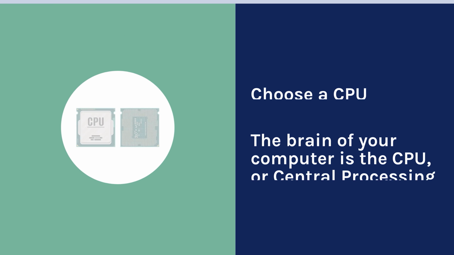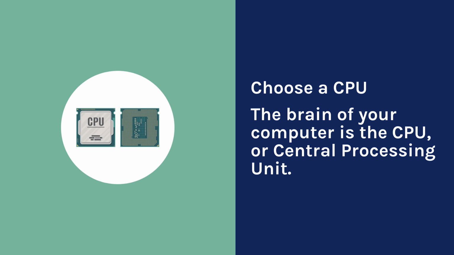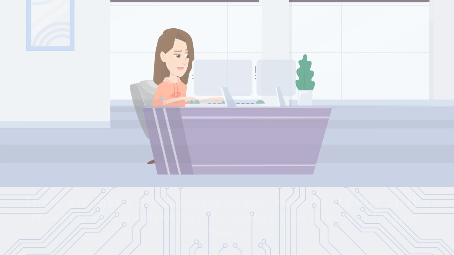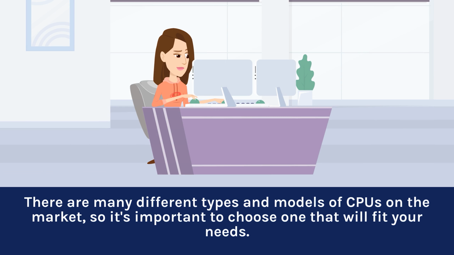1. Choose a CPU. The brain of your computer is the CPU, or central processing unit. There are many different types and models of PCs on the market, so it's important to choose one that will fit your needs.